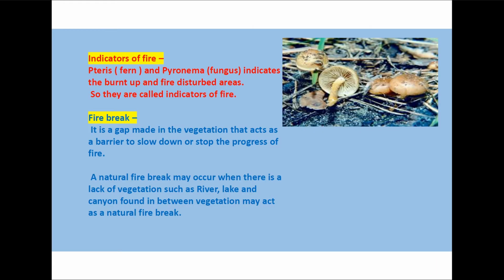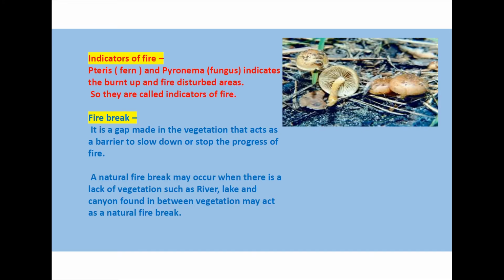Now the indicators of the fire. A fern called Pteris and the Pyronema fungus, as we told before, will indicate fire disturbed areas. So in places where we find Pteris and Pyronema fungus, we can understand that it is a burnt up or fire disturbed area.